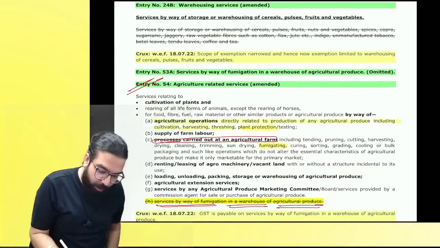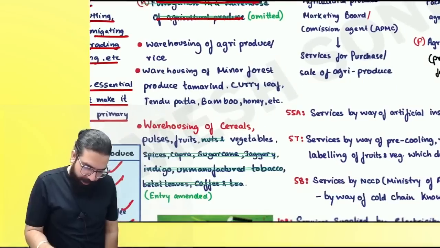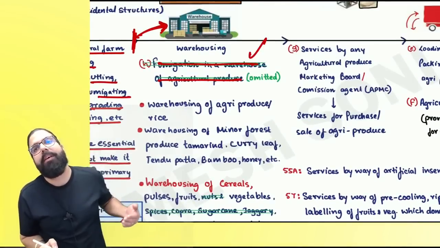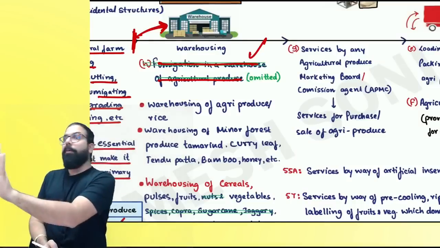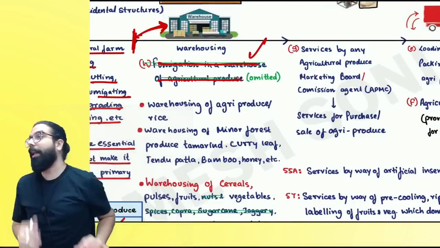Chalo. Now, everyone over here, listen to me very carefully. It says fumigation in the warehouse of agricultural produce is always taxable now. Can we go ahead? Before that, please be careful. Fumigation you saw and you said exempt. No, don't do that. Can I go ahead, everyone?